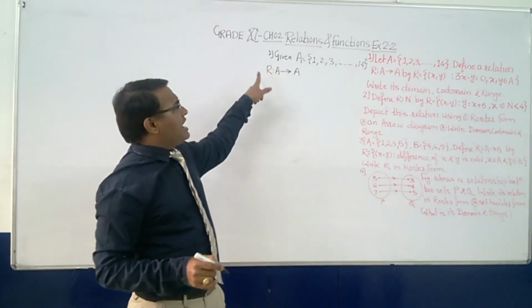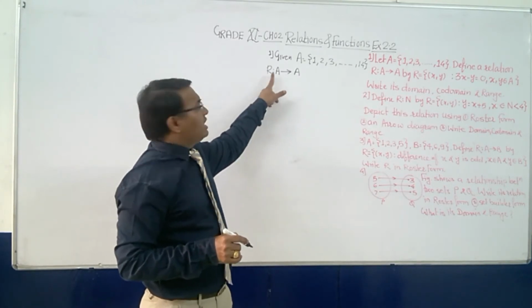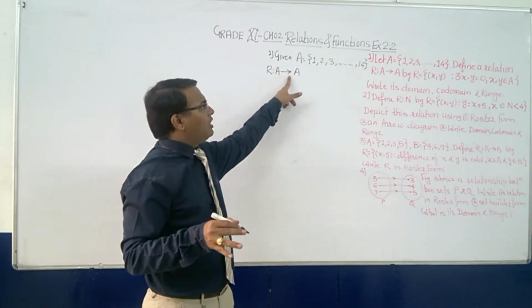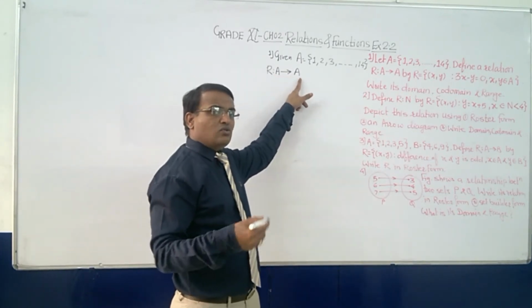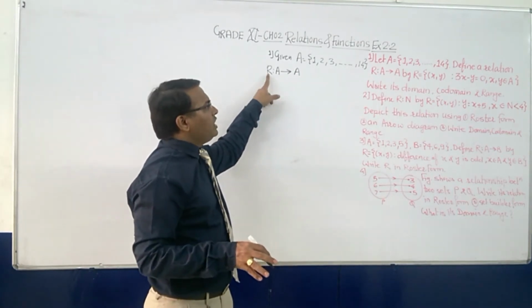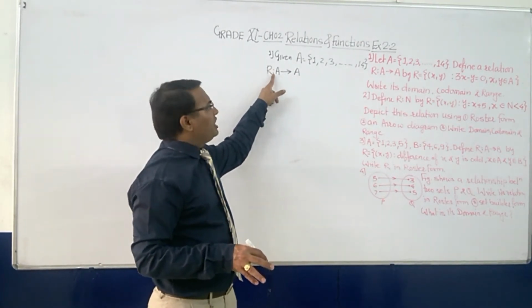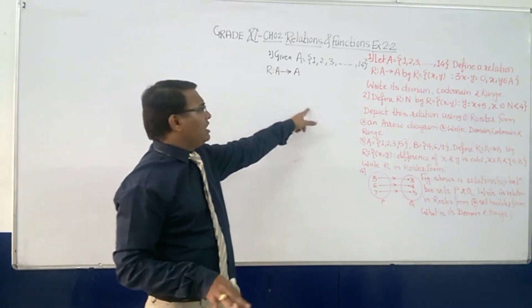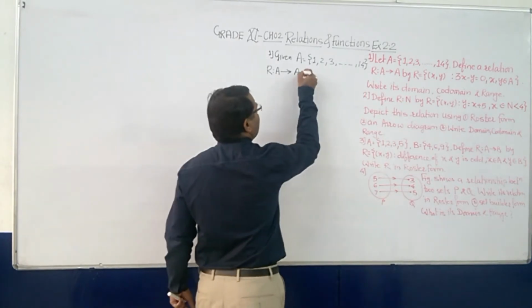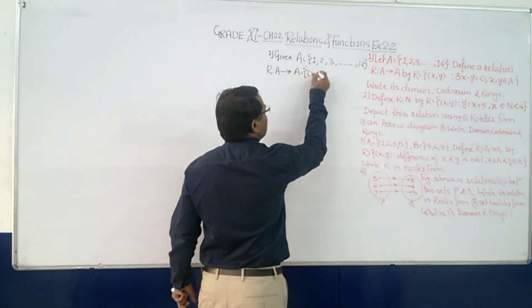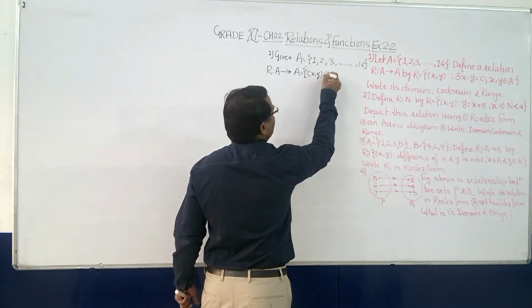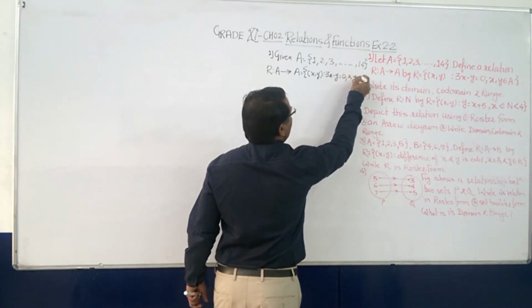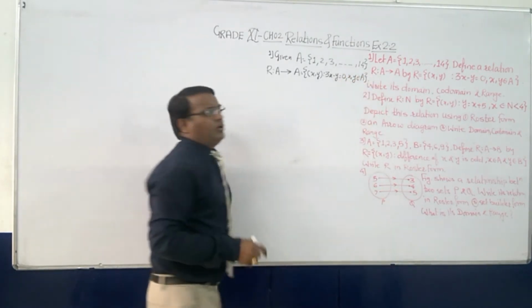How to read it? R means relation. This colon means defined on. A means first set. Arrow means to another set, whatever it is. So it is a relation defined on A to A, from set A to set A itself. It should be equal to {(x, y) such that 3x minus y is equal to 0}, and this x comma y needs to be from A only.